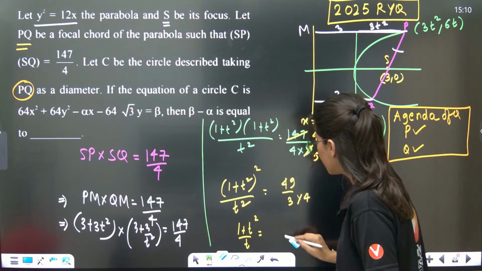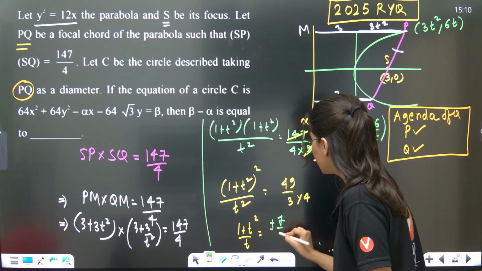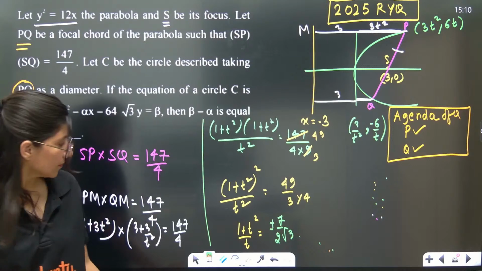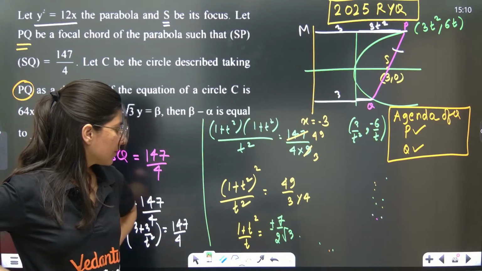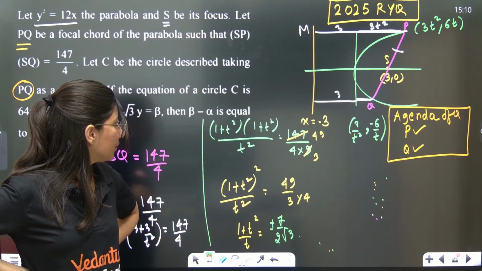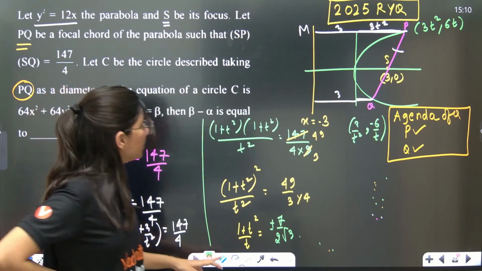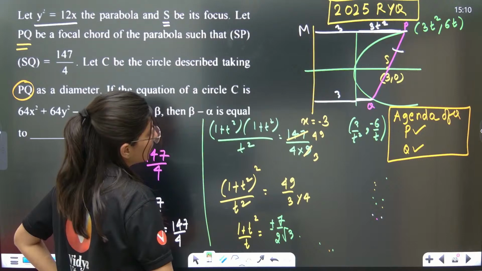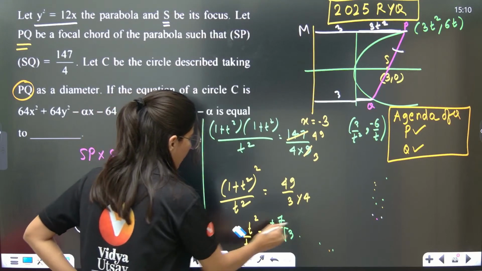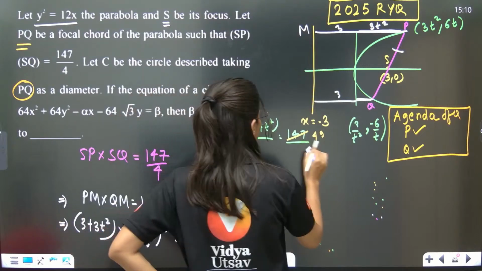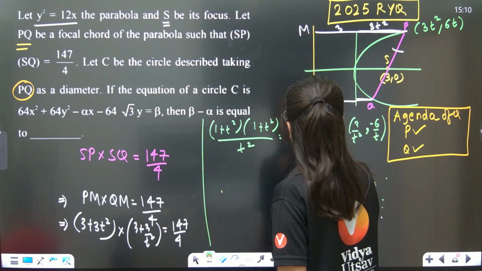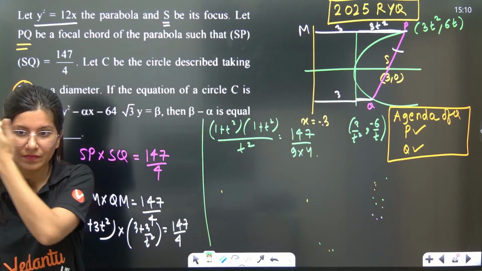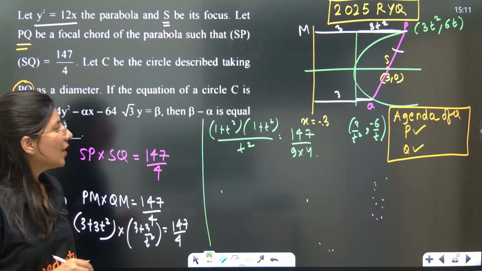So if you take the square root, it is going to become what? Plus minus 7 by 2 and root 3 will be there. Alright. But hold on, now we don't want t only. What do we want? PQ as diameter. So t we can get, but this is a complicated process. What we can do is handle this thing over here only. 147 upon 9 into 4, correct? T square value we need to calculate.